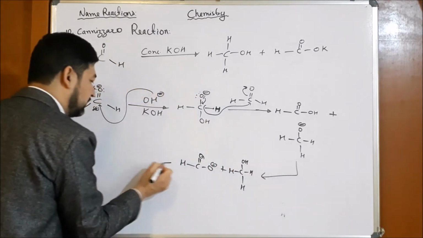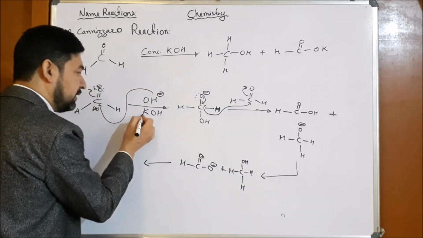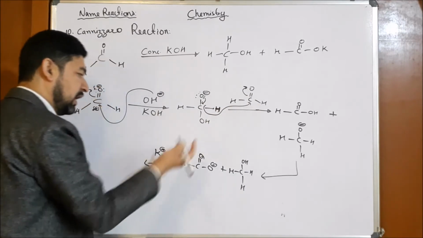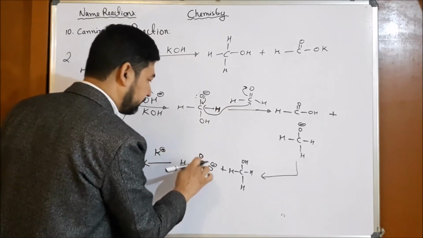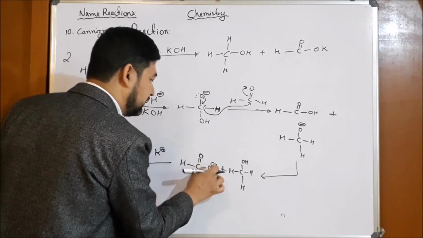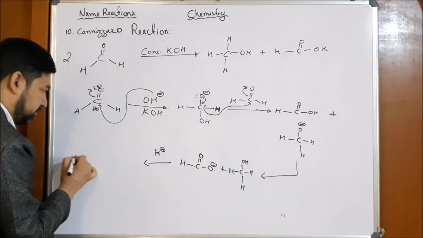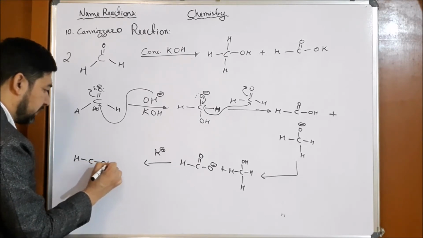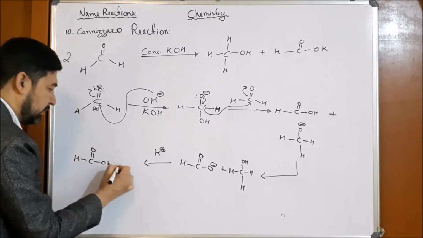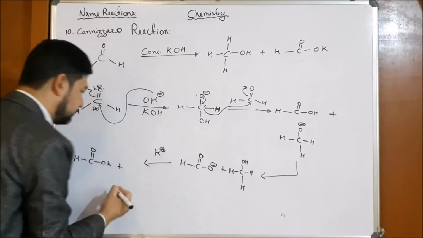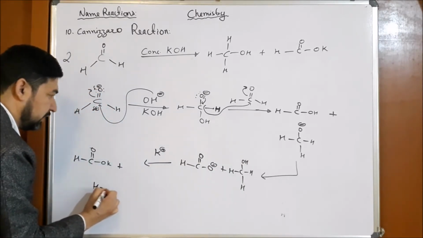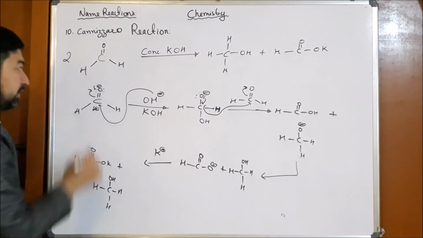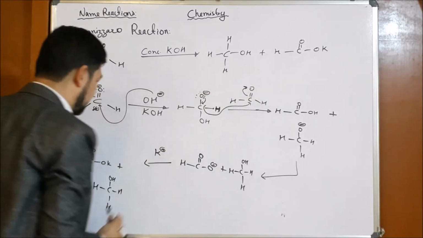Since we have already used OH, now K remains in the solution. That K will come and attack here. So our product will be COOK, double bond here, plus the alcohol HCH2OH, which has already been released, so I am writing it again here. In this way these two products have been formed.